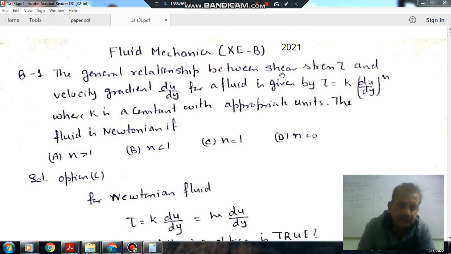Question number 1. The general relationship between the shear stress tau and velocity gradient du by dy for a fluid is given by tau is equal to k (du by dy) to the power n, where k is a constant with appropriate units. The fluid is Newtonian if: option A, n is greater than 1; B, n is less than 1; C, n is equal to 1; D, n is equal to 0.